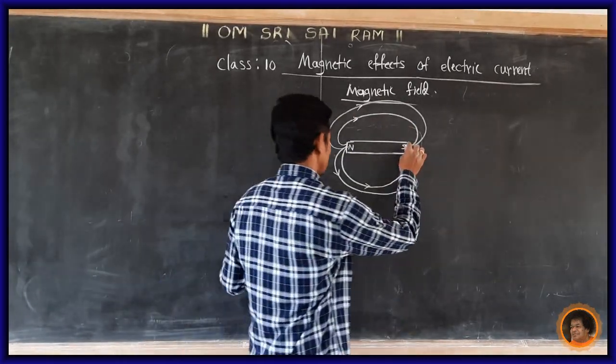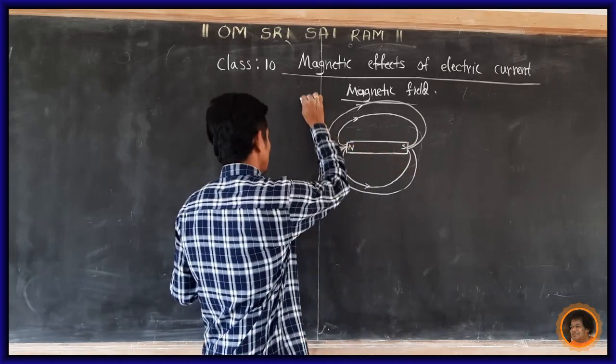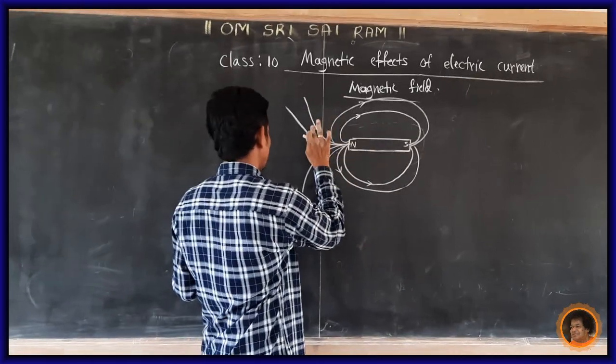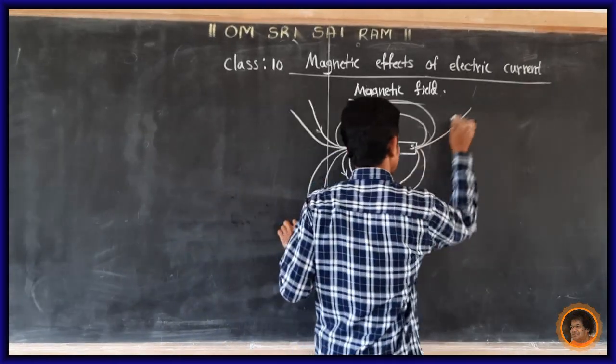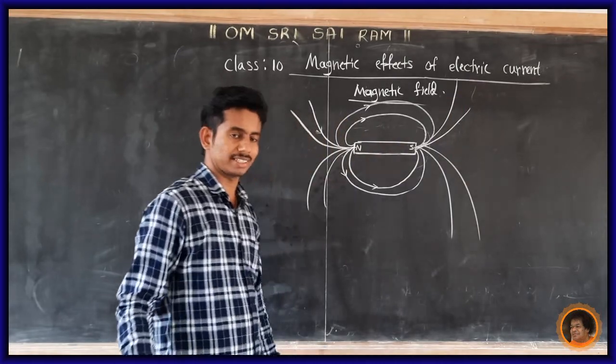Then the maximum number of magnetic lines are present in the poles, these different poles. In the poles there are a maximum number of field lines.